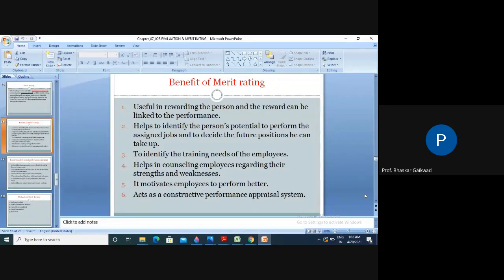Now, if you want to give the facility, how are we going to select the particular persons to give the accommodation facility, the school facility, the insurance facility? How are we going to decide? This is the performance of the workers. If the good performance is there, normally we can give the accommodation facility, insurance facility, provident fund facility. So these are the benefits of this.